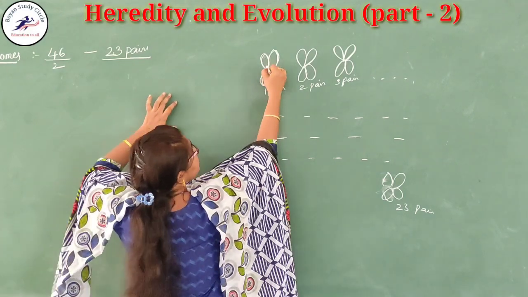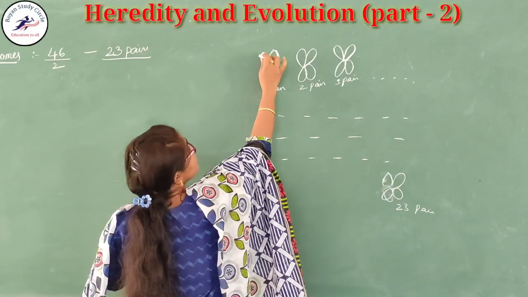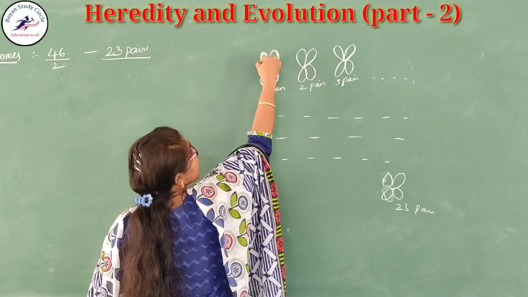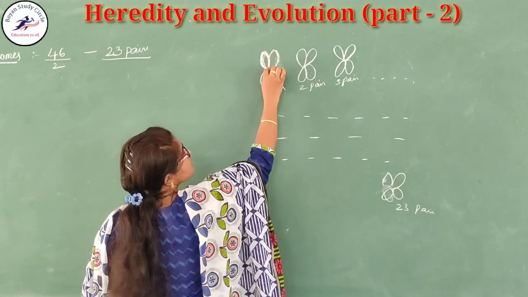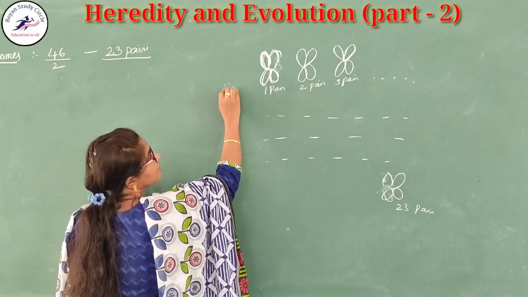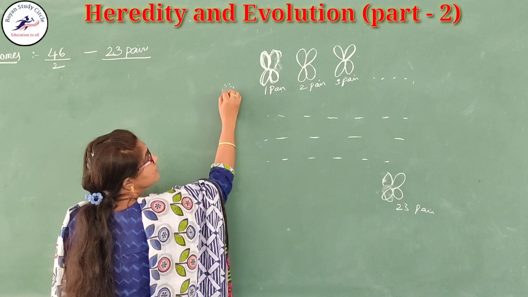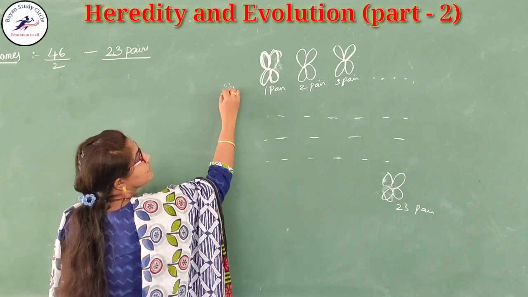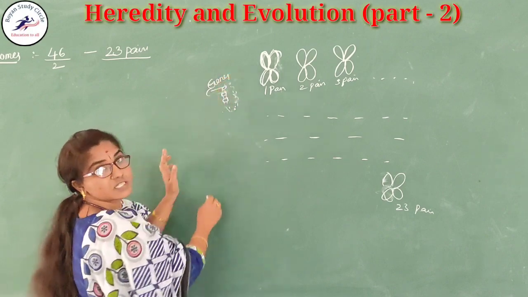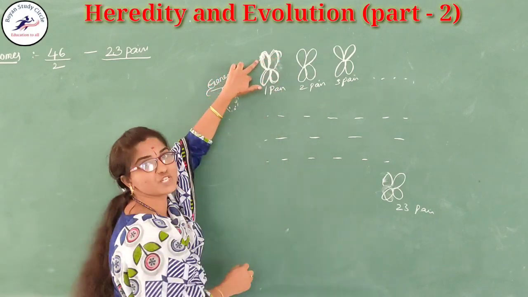This total structure is the chromosome. Children, these chromosomes have the DNA. It is a very thick thread-like structure made up of DNA. This DNA has special segments on it, and these segments are called genes.